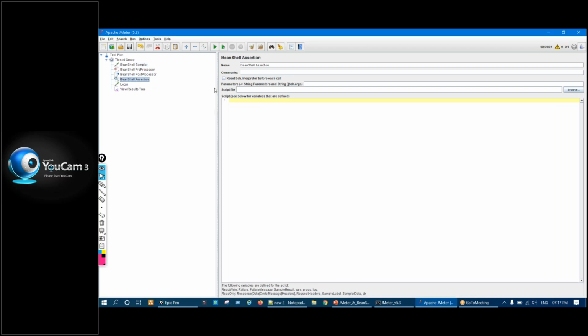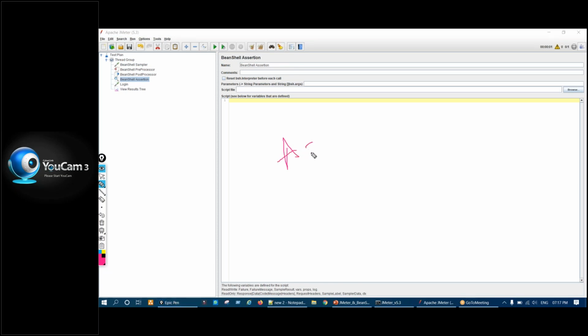Now assertion. So we have assertion element in JMeter. Response assertion is a very widely used assertion, right? Response assertion does what? It verifies the response. Whatever value you give in that, it will be verified. So that is what response assertion is, right?